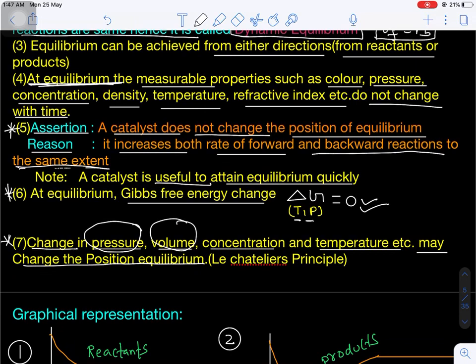Pressure, volume, concentration, and temperature. These are the 4 important parameters which affect the position of an equilibrium, which we will discuss in an important topic known as the Le-Chatelier principle.